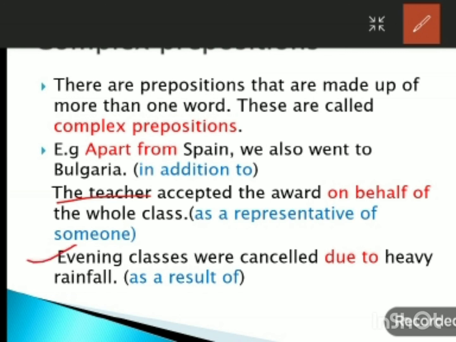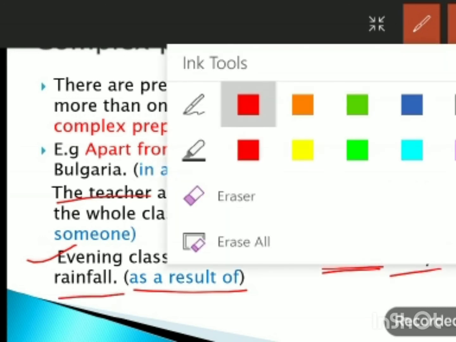Next example, evening classes were cancelled due to heavy rainfall. So here due to is a complex preposition. It means as a result of. So the classes were cancelled. What was the reason? Due to heavy rainfall. Okay.